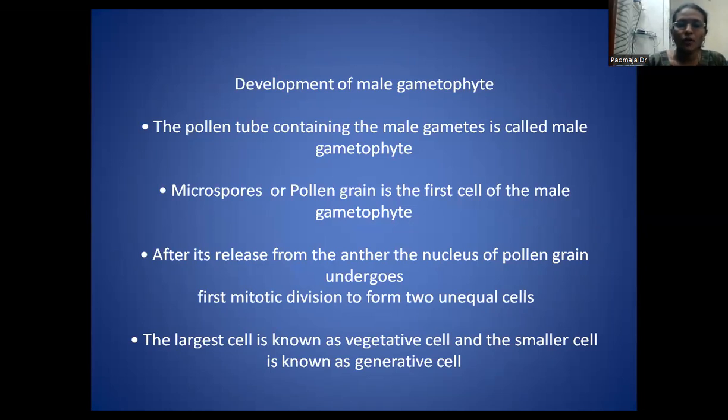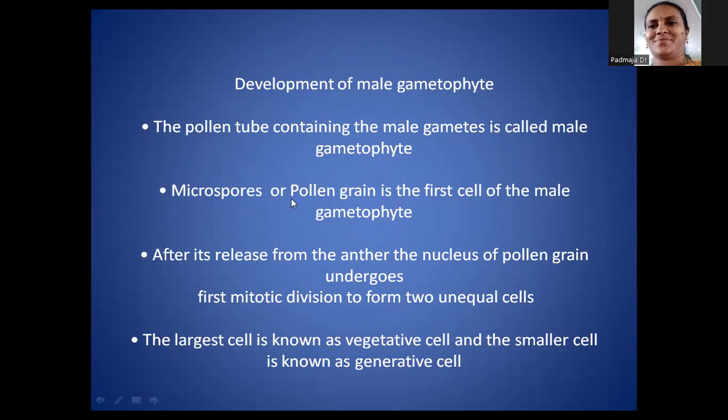So this pollen tube, whenever the pollen tube is formed, the male gametes will be entering into the pollen tube, and they fuse with the egg, and fuse with the secondary nucleus. So the pollen tube containing the male gametes is called the male gametophyte.